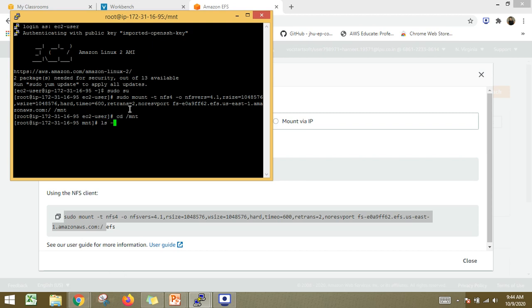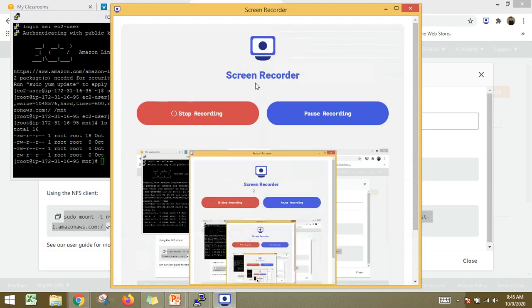Now if I check how many files are available, I can see the same files which I created in the EFS system are present here. So this was the last step. This is how we can use the mount targets to avail the facility of the EFS service. With this, thank you so much, students, for watching this session. Thank you.